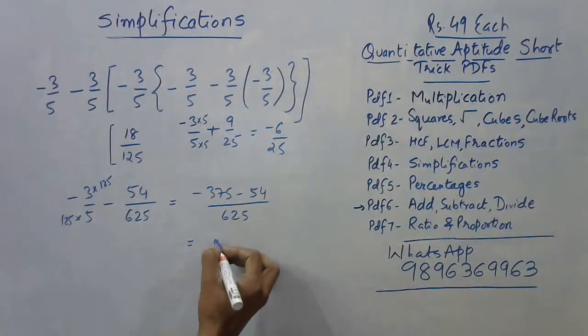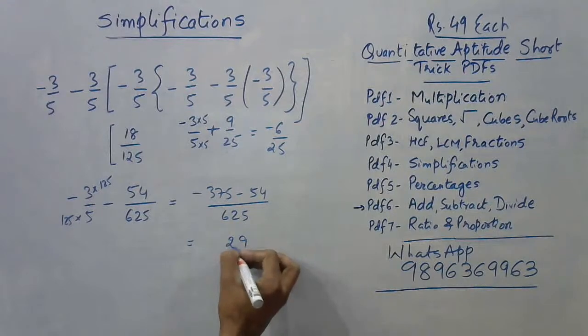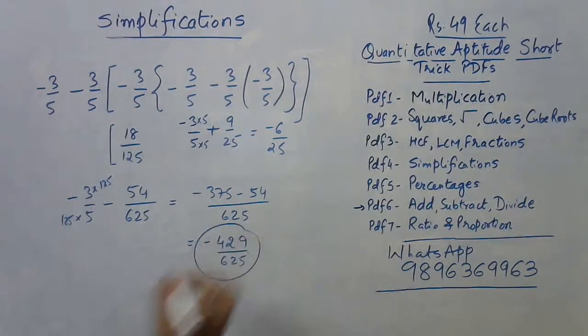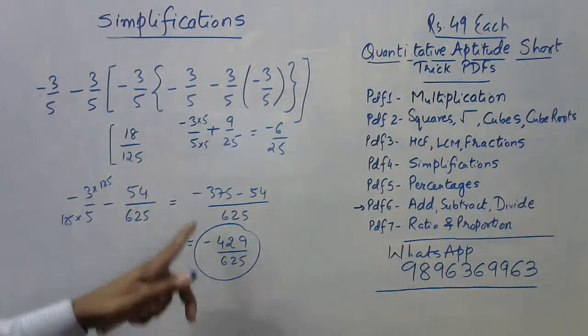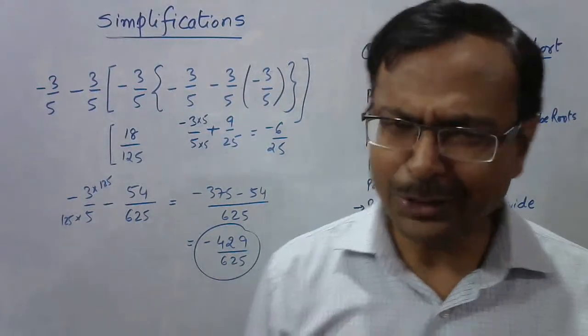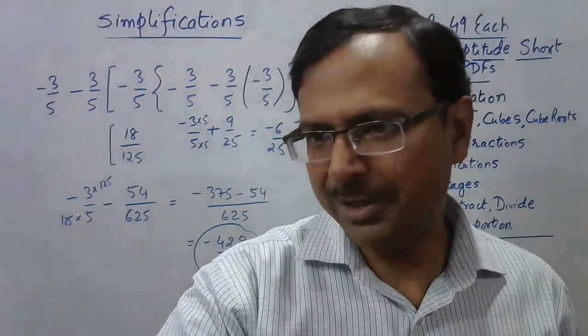So your answer for the question is 924 and 625. So I hope somebody will give me the answer, minus 429 upon 625, for this question. And I'll give you a chance now. Delete all your wrong answers, friends. Let's see how many deletions are there.